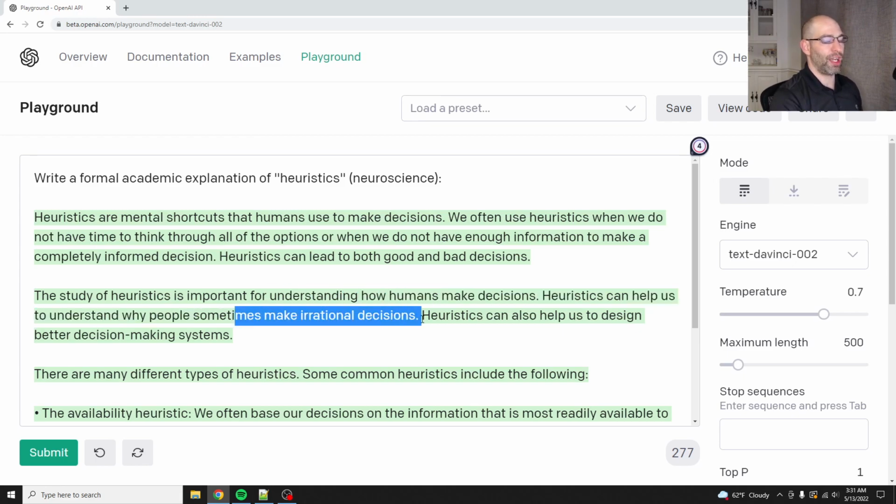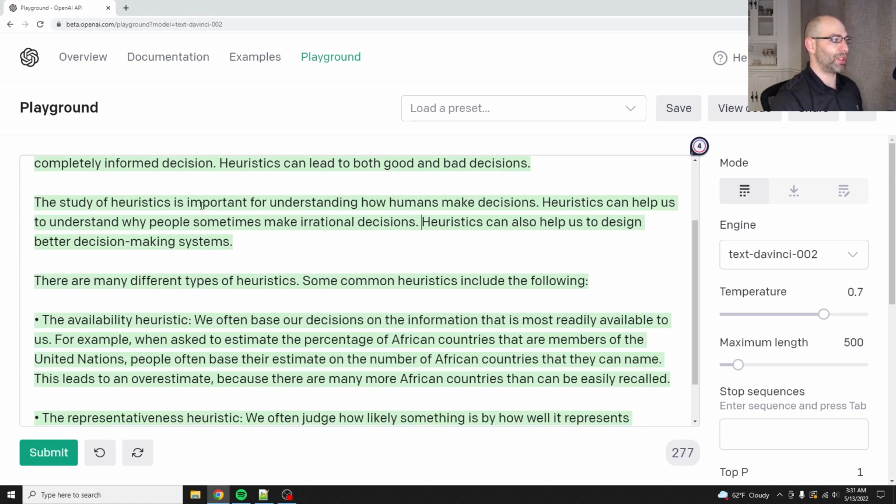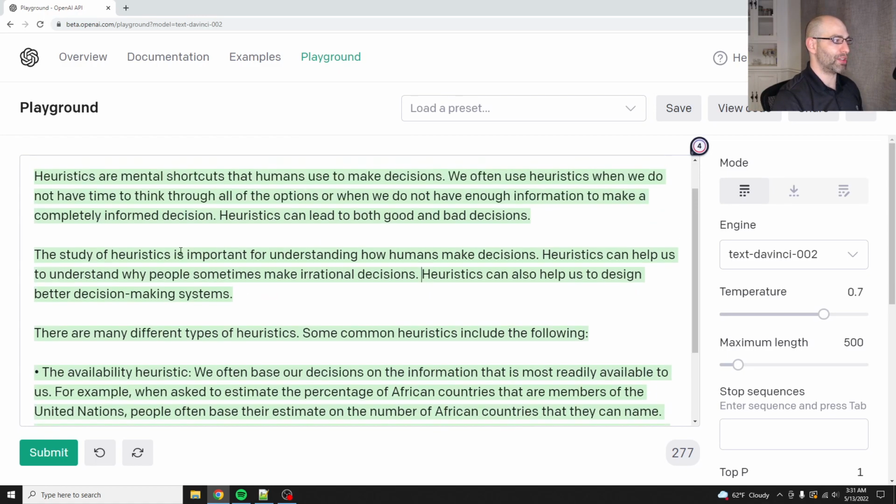Yes, the idea that humans are rational actors that economists love is patently absurd. Humans, we all use shortcuts. And so if you've got bad training data as a human, you will make bad decisions, just like artificial intelligence. So in that respect, artificial intelligence is just like actual intelligence. Heuristics can also help us to design better decision-making systems.